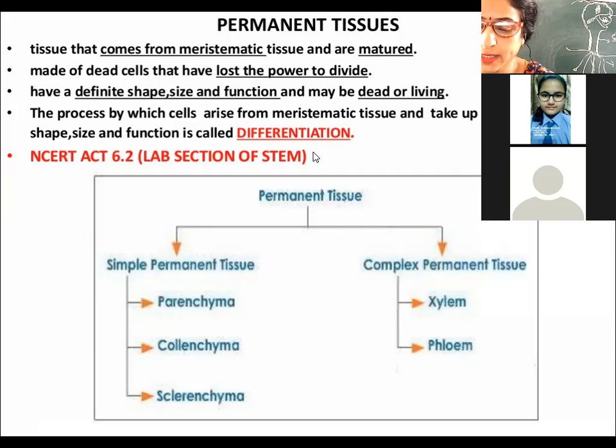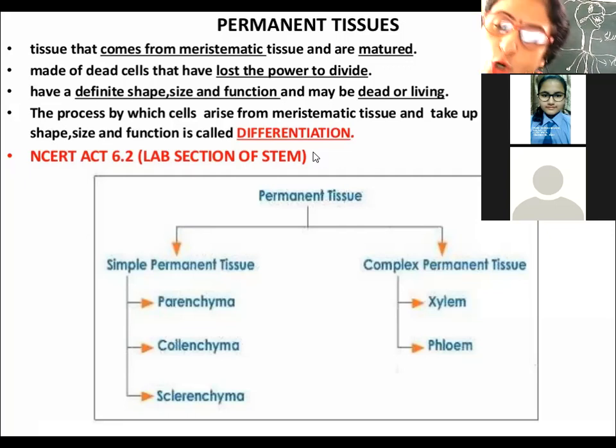Okay, second is that the cells of the meristematic tissue are living and have the ability to divide. But the cells of the permanent tissue may be living or may be dead. But those which are living do not have the ability to grow.